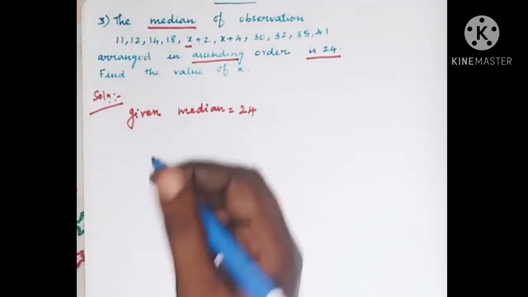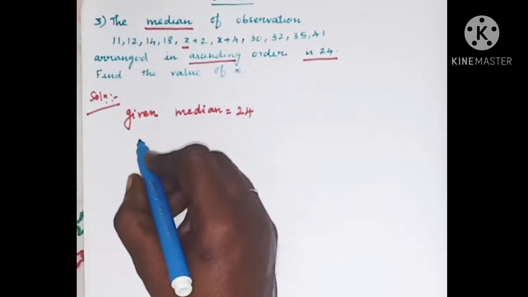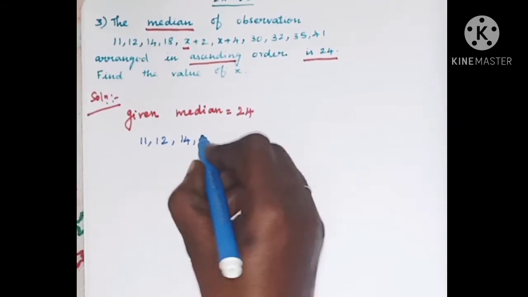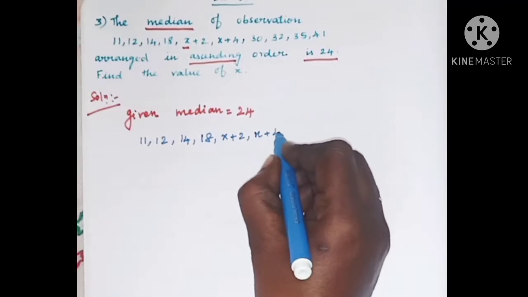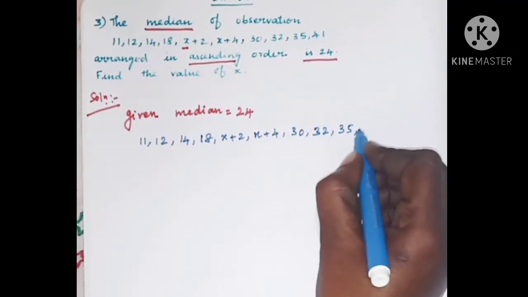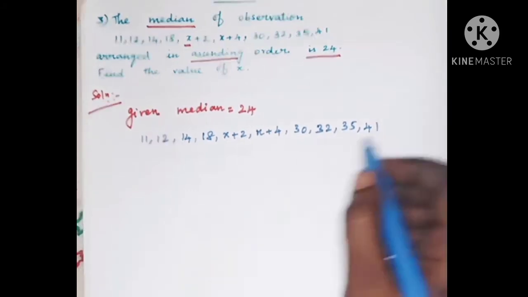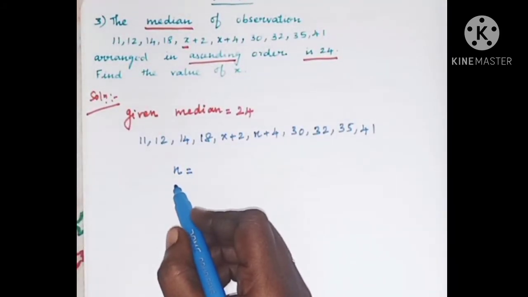The given data, already arranged in ascending order, are 11, 12, 14, 18, x plus 2, x plus 4, 30, 32, 35, 41. These are the given data in ascending order. Here small n is equal to the number of observations, or number of data, or number of values.